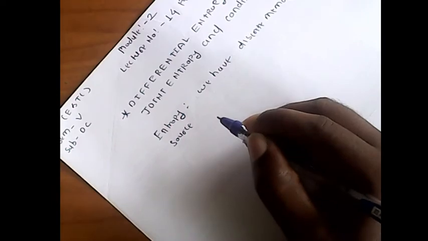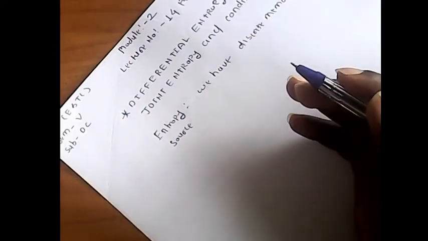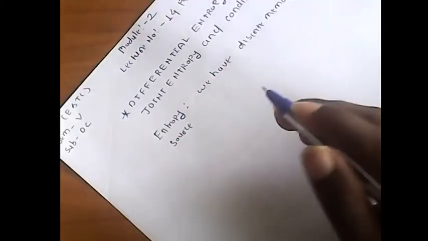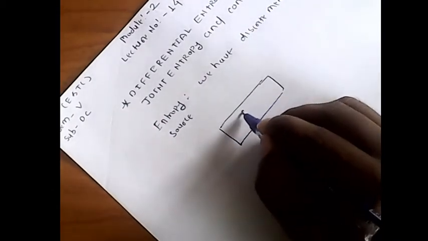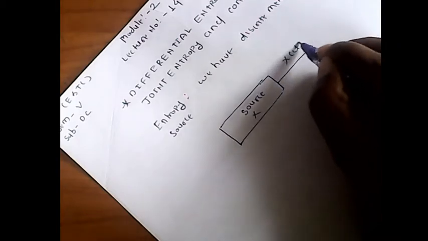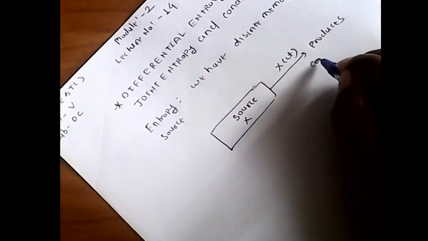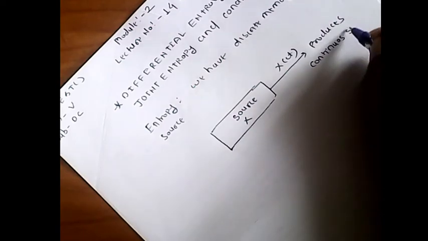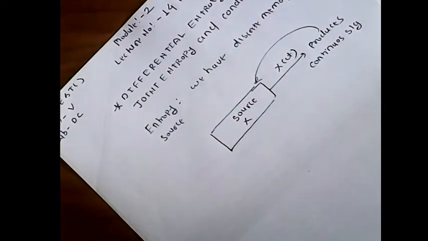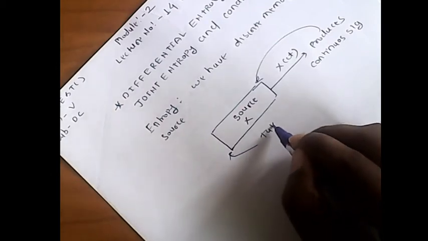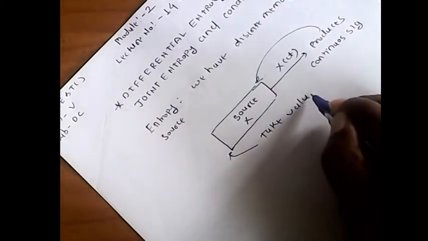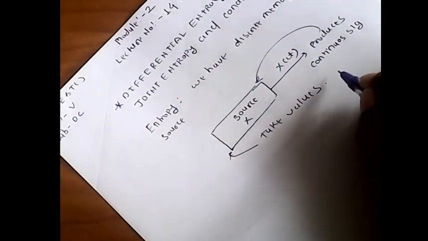But if the source is continuous, suppose X is a source, we generate a continuous output X of t, which produces a continuous signal, and which takes values from a continuous set.